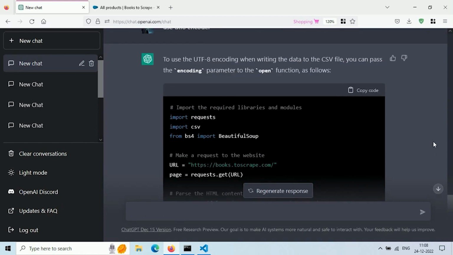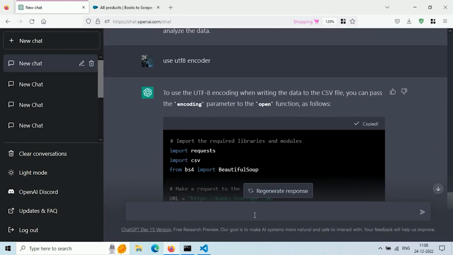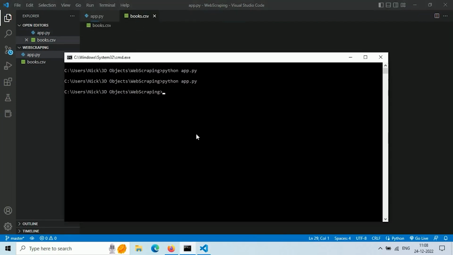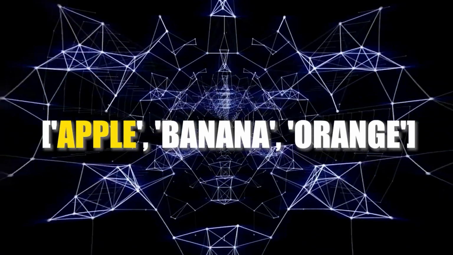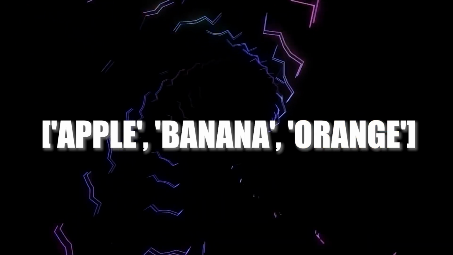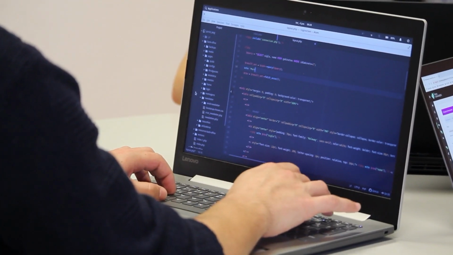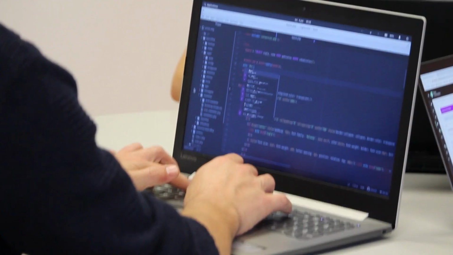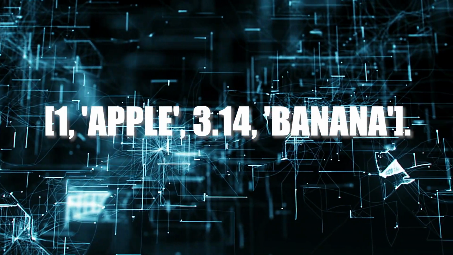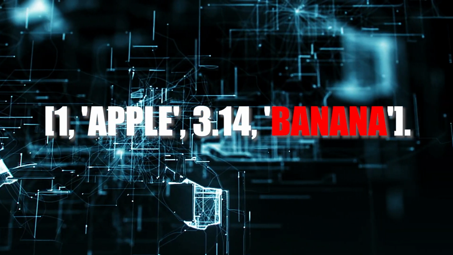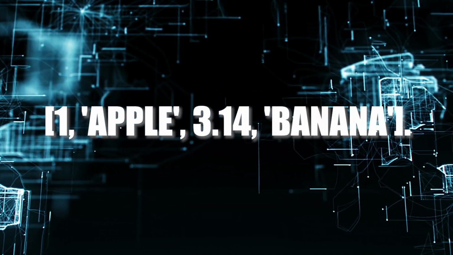But wait, there's more. Python's versatility allows you to create lists of strings as well. You can enclose the strings with the square brackets like this: apple, banana, orange. It's as simple as that. And here's the exciting part. Python also allows you to create lists that combine different data types. So if you want a list that contains both numbers and strings, you can mix and match like this: 1, apple, 3.14, banana. The possibilities are endless.